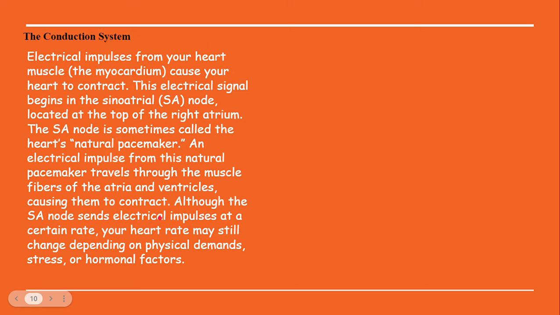The impulses are passed from the SA node at a certain rate, but while you are doing physical exercise, or you are in stress, anxiety or depression, or you are having any hormonal disease, then your electrical impulse rate may vary, because you are doing some heavy work or having some issues. So at that time the rate of your electrical impulses may vary.